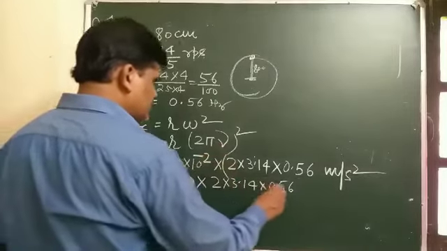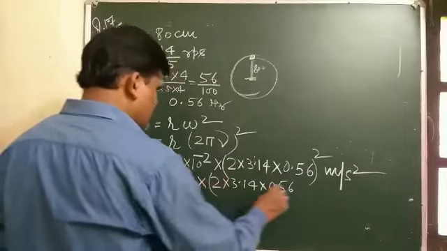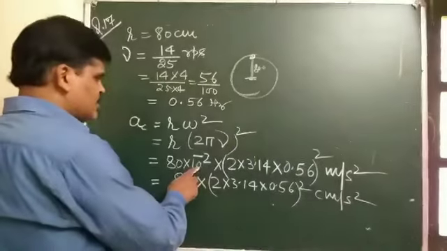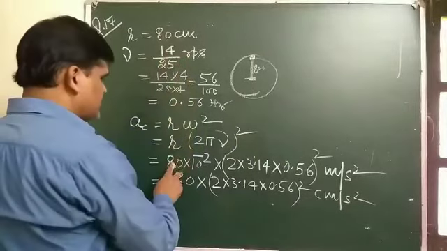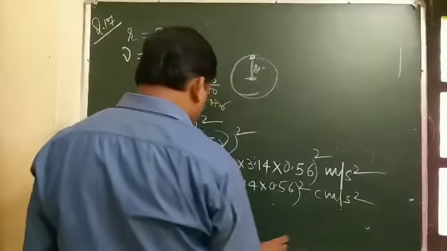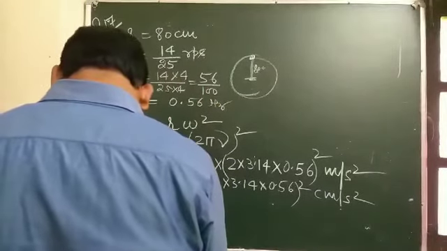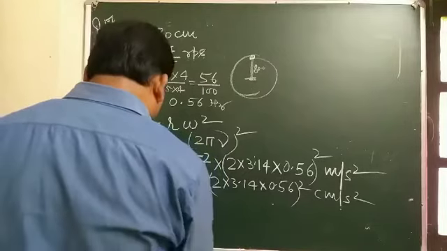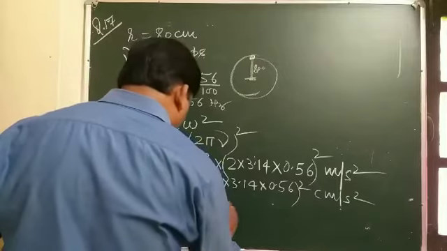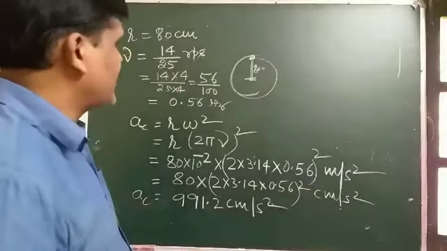And in terms of centimeter per second square, because 80 centimeter converted into meter is divided by 100. This value comes out to be 991.2 centimeter per second square, and this is the centripetal acceleration.